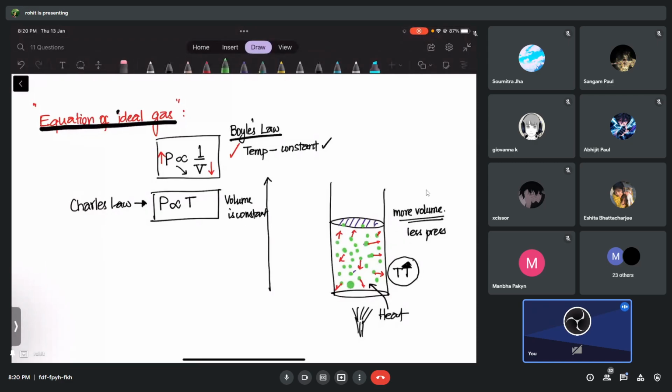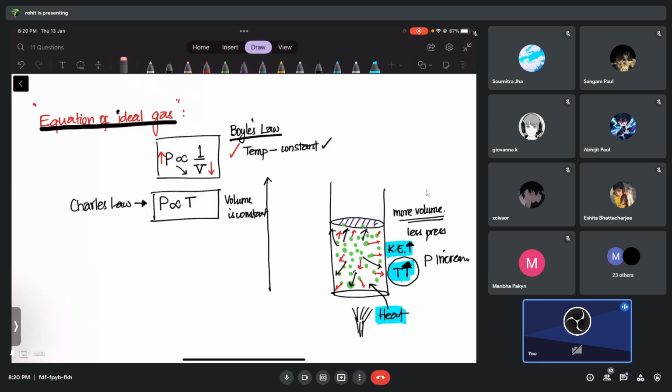When the temperature increases, will the molecules just sit like that, or will they increase the kinetic energy? Increase the kinetic energy. So now the molecules will apply more force on the walls. That's why, when we supply heat, we increase the temperature, and temperature affects the kinetic energy. Kinetic energy means they will increase the velocity with which they hit the walls, and as a result the pressure is going to increase. So it simply means if the temperature is increased, the pressure of a gas is also increased, directly proportional.